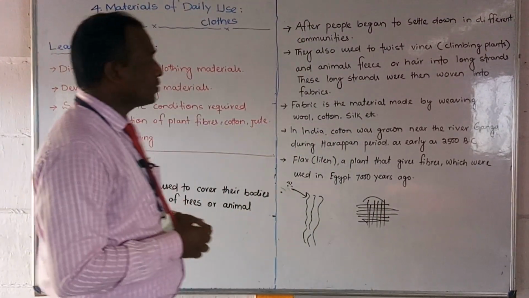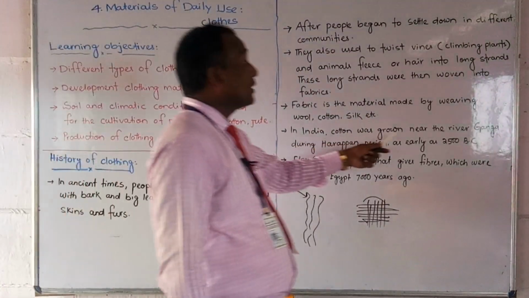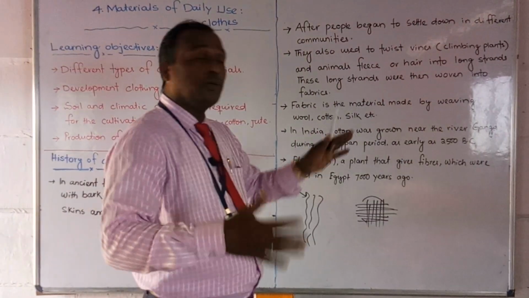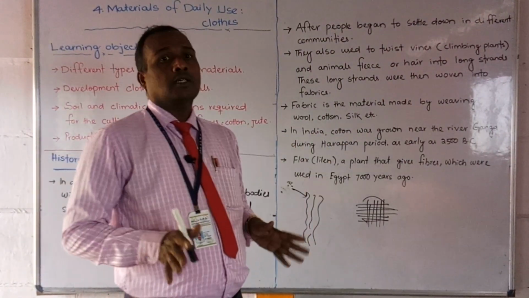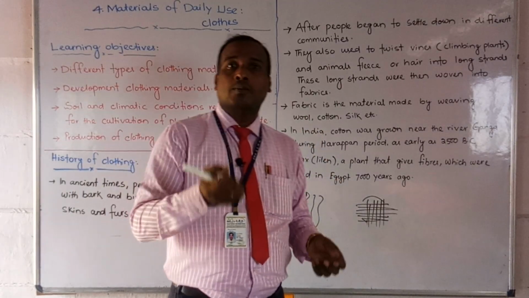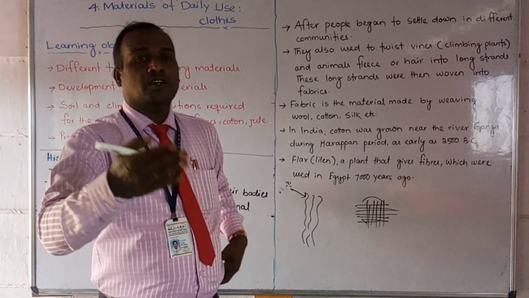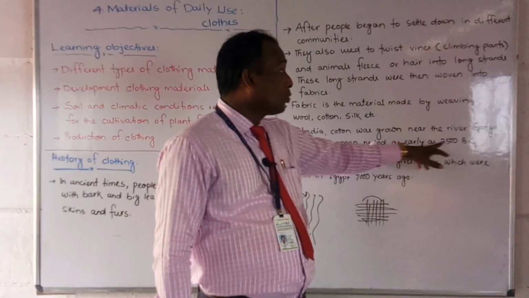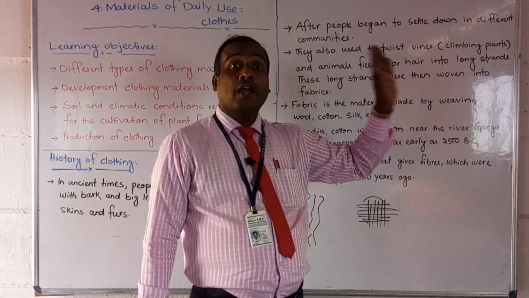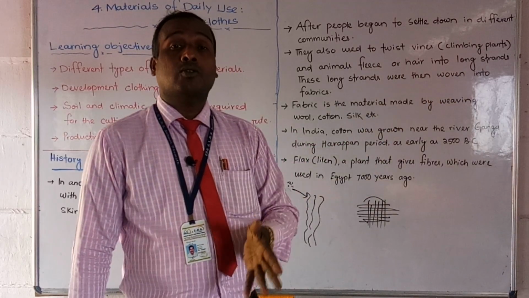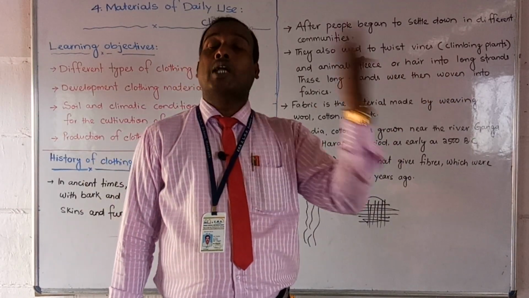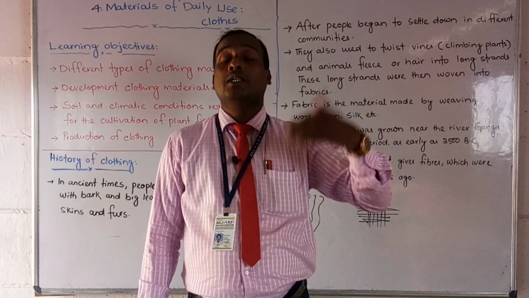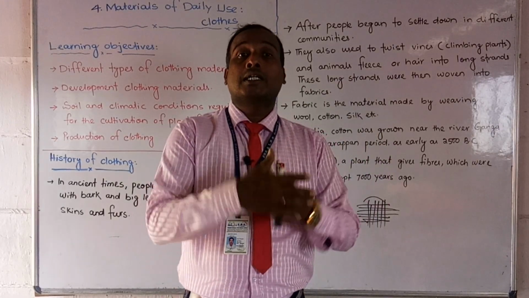So now friends, in India cotton was grown near the river Ganga. Do you know that Ganga river? So near that the cotton was developed. The cotton plants were first developed near the Ganga river during the Harappan period, as early as 2500 BC, that means near about 5000 years ago, here in our India.